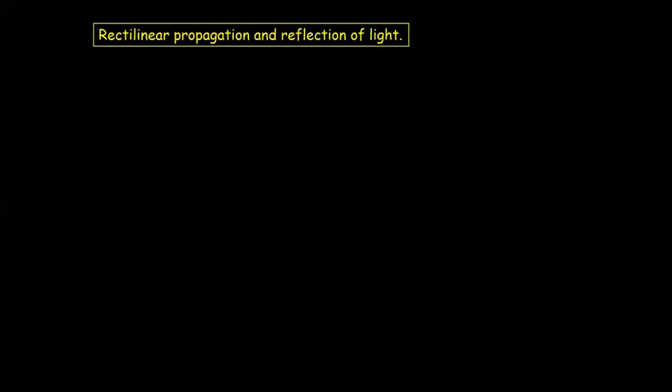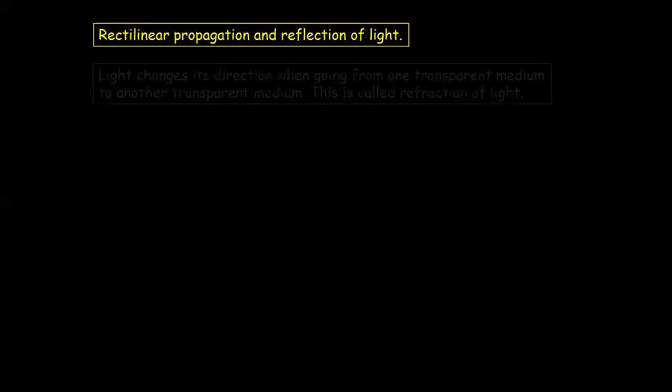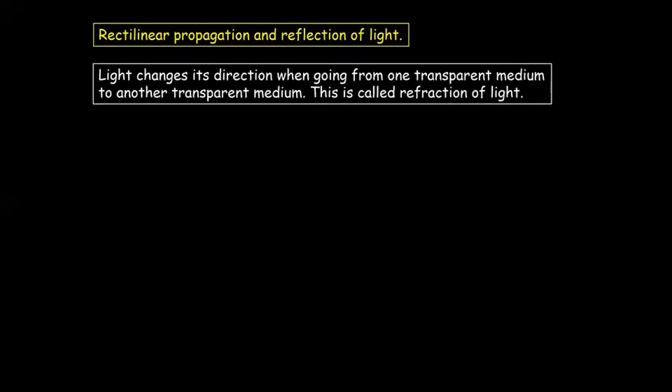And the second property was reflection of light. When light hits an opaque surface, it bounces back, and this is called reflection of light. Then we went on to study the most important property that we need to study, this refraction of light. And here is the definition of refraction. Light changes its direction when going from one transparent medium to another transparent medium. This is called refraction of light.